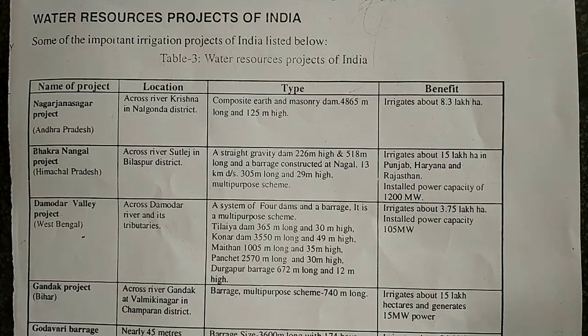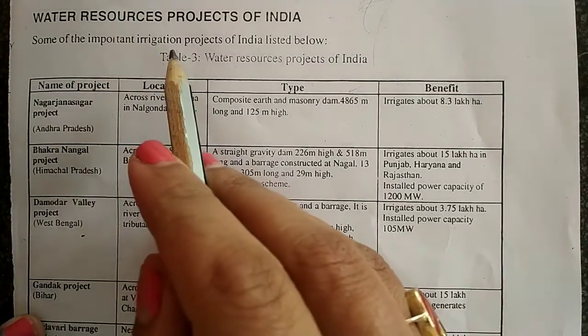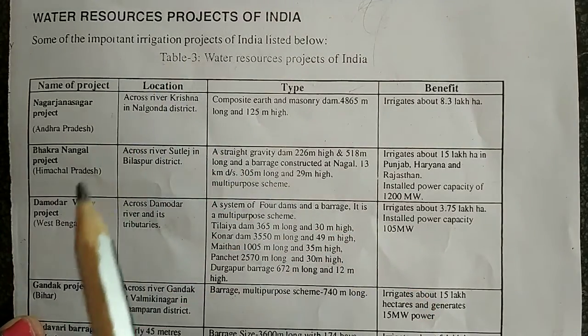Hello students. From your previous lectures, we have discussed various topics from your first unit, that is your introduction to water resource engineering. We have discussed what the different water resources of the earth are, world water resources, different water resource development projects, and also one important topic, irrigation: the necessity, advantages and disadvantages of irrigation. Clear? So today let us discuss one more topic, which is the water resource projects of India and Karnataka.